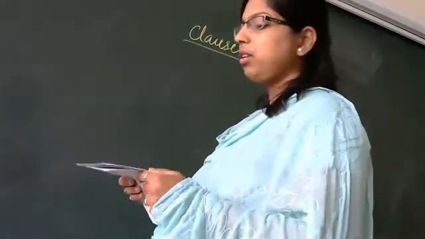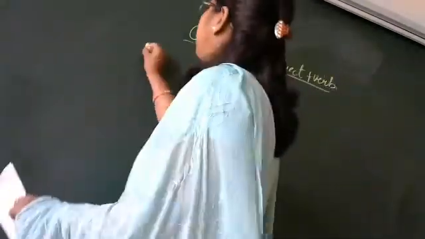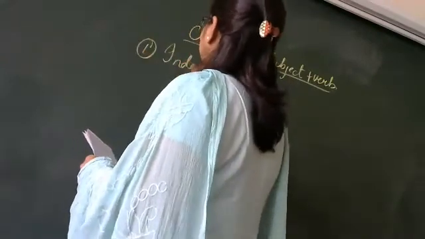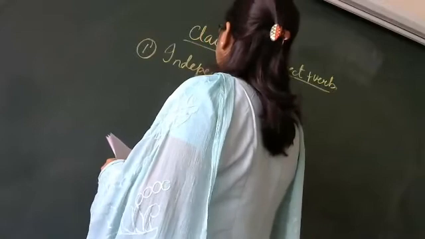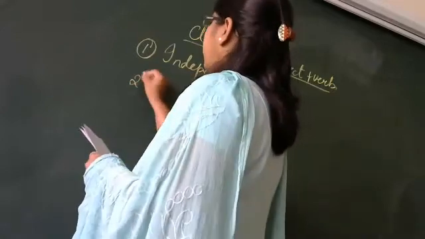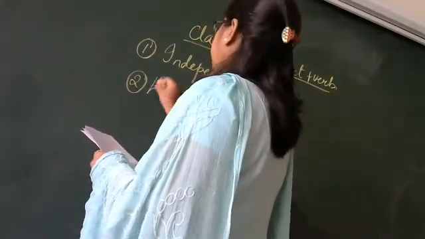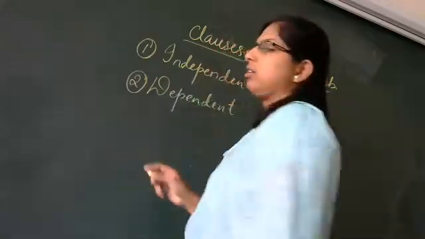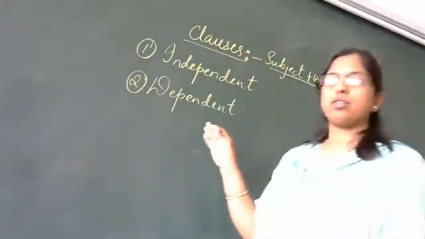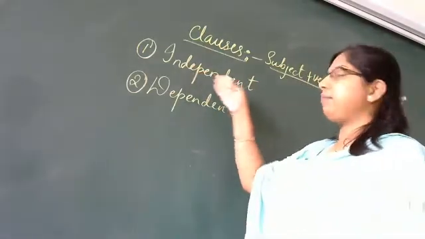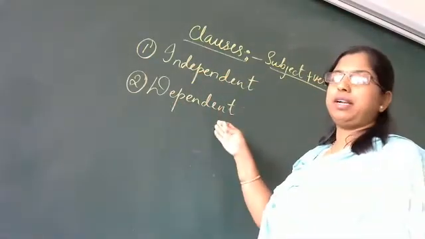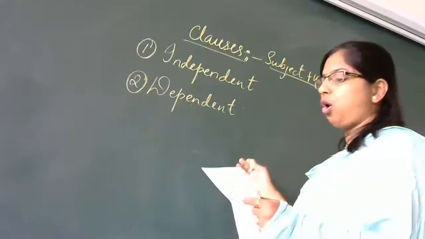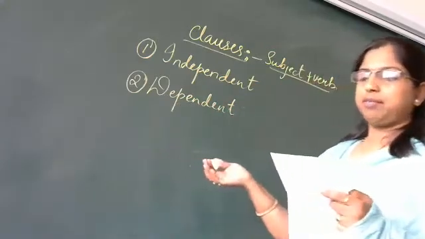Got it? There are two types of clauses. The first one is independent clause, and the second one is dependent. So what are the two types of clauses here? Independent and dependent. When do we say it is dependent? When it is dependent on something else.